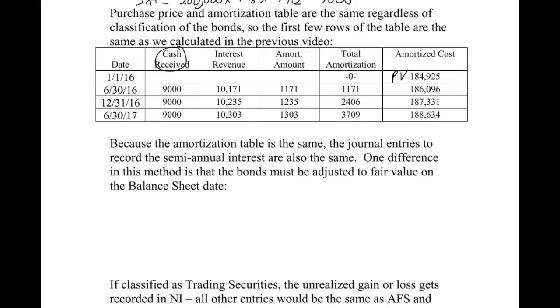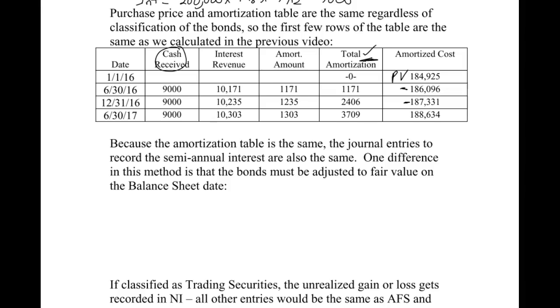A couple things to point out: amortized cost. We define that as acquisition cost, which is 184,925, plus the total amortization right here. So 184,925 plus 1,171 is 186,096 here, and then plus the 2,406 gives me the 187,331, and so on and so on. Each time I'm taking 184,925 and then adding to it whatever's in the total amortization column right here.